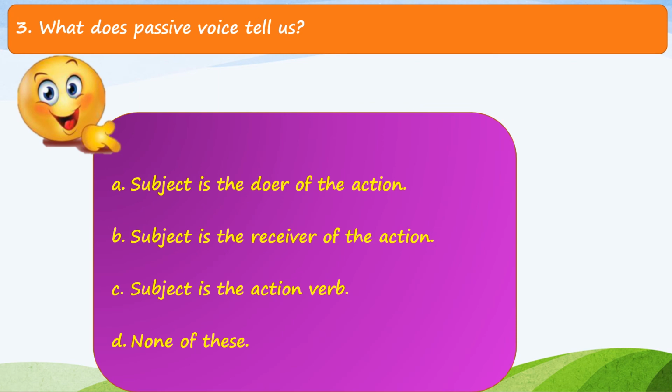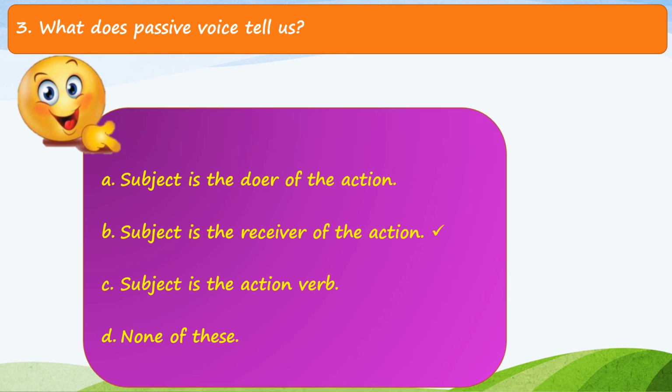The third question is, what does passive voice tell us? And the options are A. Subject is the doer of the action. B. Subject is the receiver of the action. C. Subject is the action verb. And D. None of these. Now we see the answer of this question. And here the option B is correct, because passive voice tells us subject is the receiver of the action.